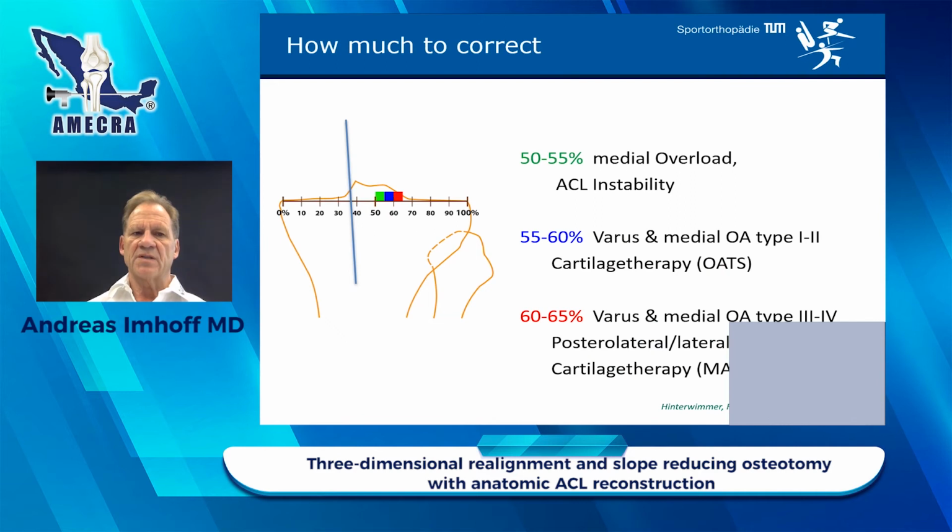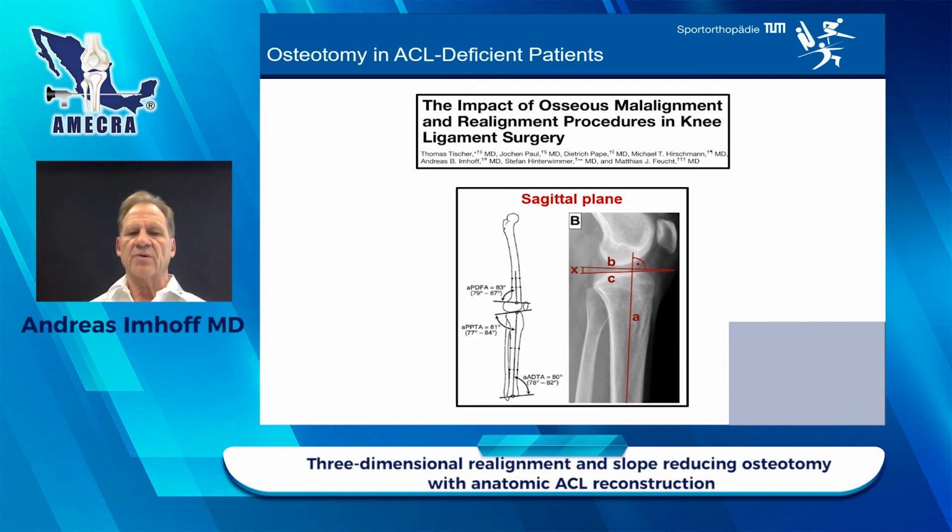How much should we correct? If we have just a medial overload and ACL instability, we do an HTO to 55%. If we do some cartilage therapy at the same time, then we go to 60%. If we have a posterolateral or lateral opening together with a bigger combined cartilage therapy at the same time, we go to 65% to unload the compartment.